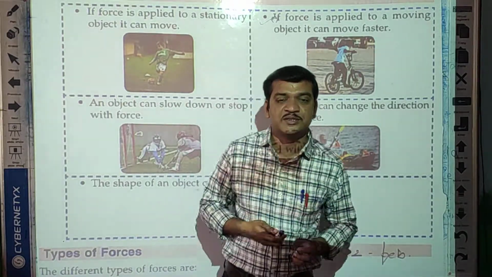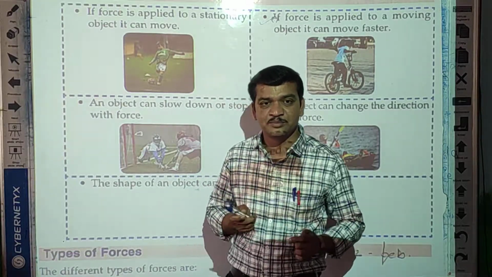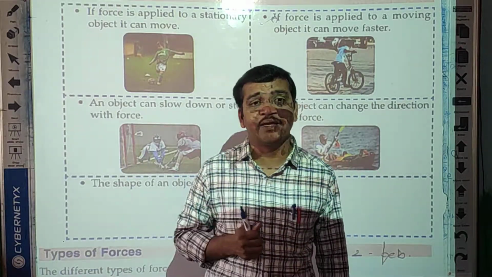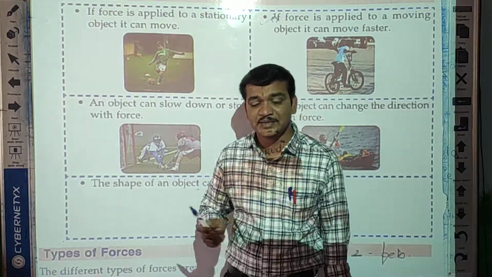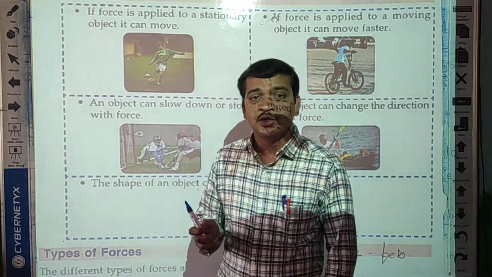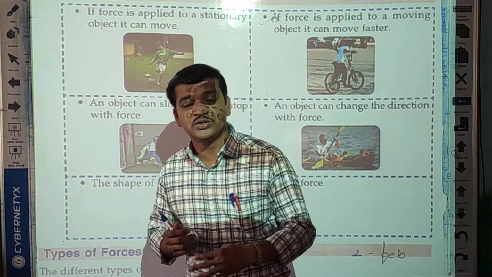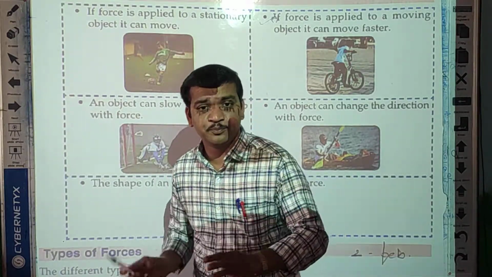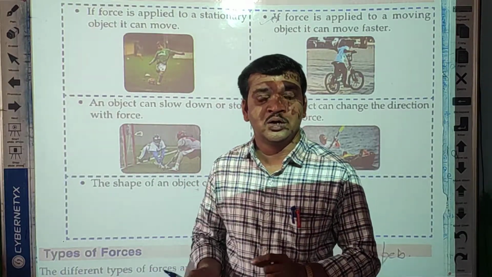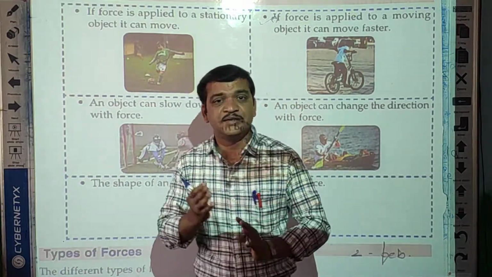For example, a bicycle wheel or bicycle tire. Some students play a game with the tire of a bicycle. With the help of a stick, they push it. The tire is in motion, but if they push it quickly, what happens?